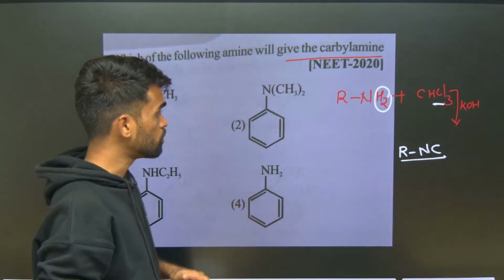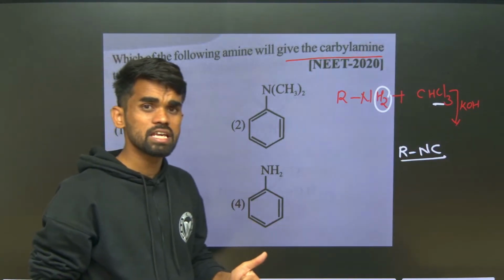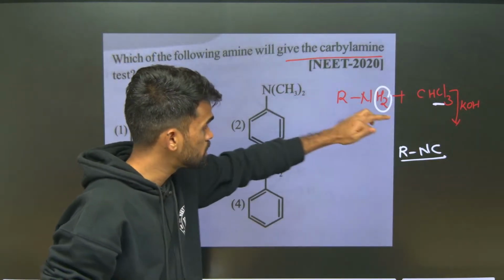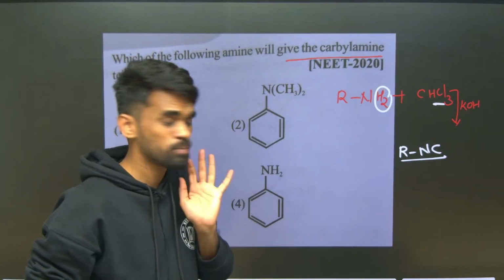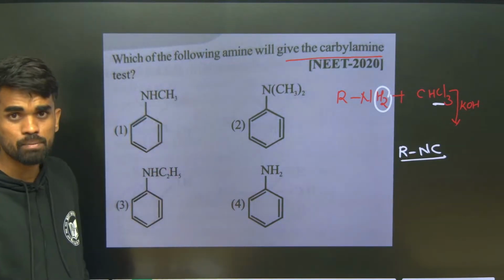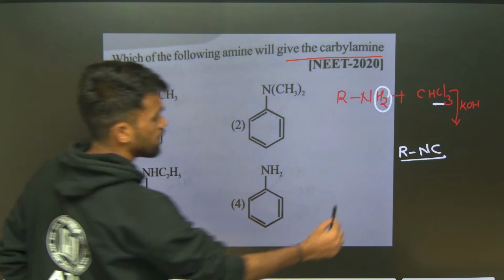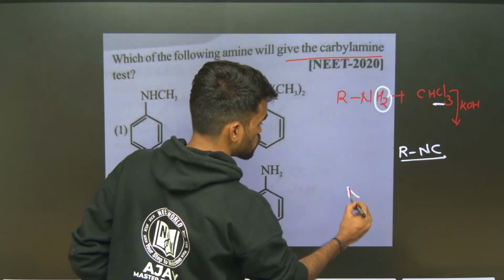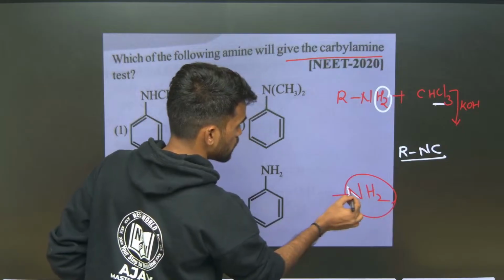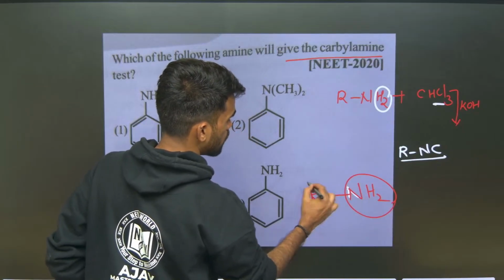Now the Carbylamine test is given only by primary amines, so you can use this Carbylamine test to identify primary amines. So just identify which will give this test. It should contain a group like this, NH2 should be there, along with some R or aryl group.